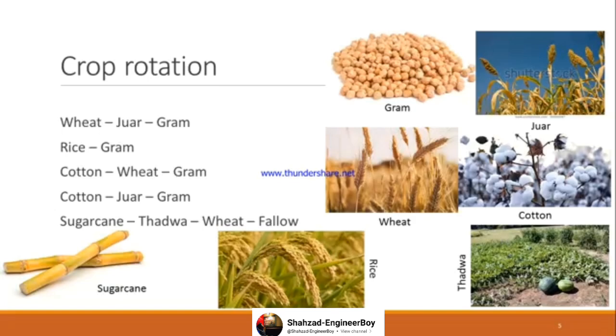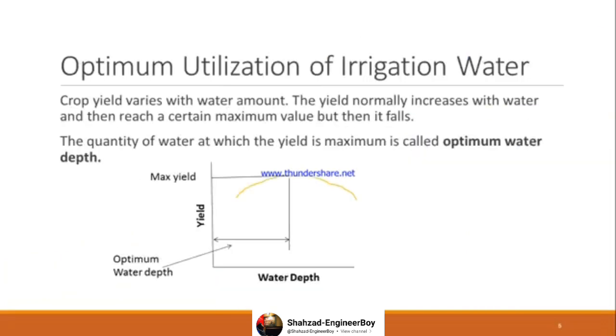Sugar cane, thadwa, wheat, fallow. I've also given pictures of these crops so that you have an idea. Gram means chana, right? So the processed form is given; its crop form is not given in the photograph. Jowar, you all must know jowar bread. People consume it. Wheat is the common crop. Cotton, sugar cane, rice, thadwa. All the pictures are given to give you an idea of the crops in the crop rotation cycles.